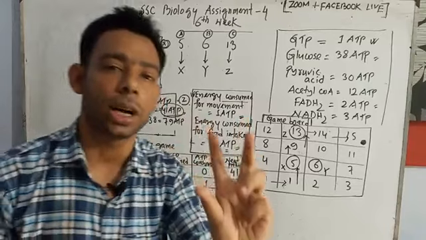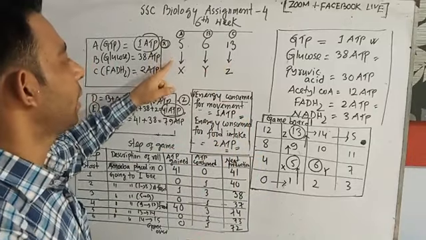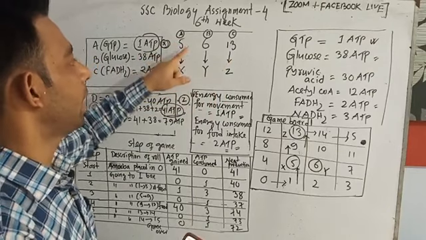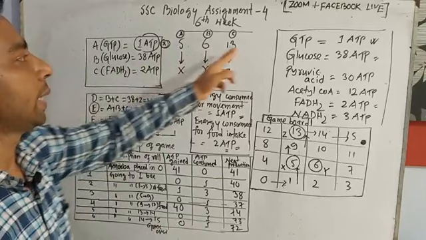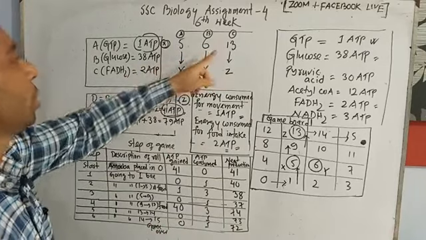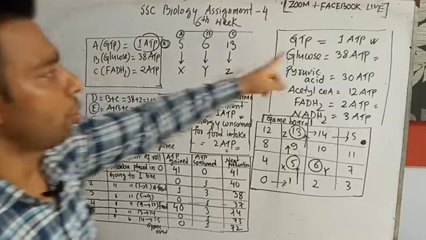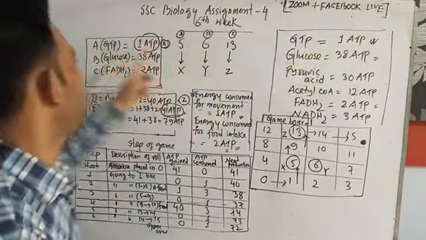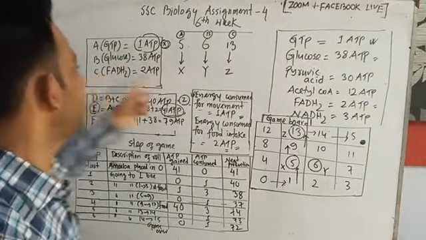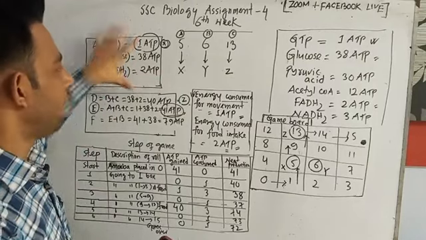I will choose 3 cards out of the 15 cards. I got the card numbers 5, 6 and 13 and counted them. The 5 number was the GTP. The 6 number card was the glucose, and the 13 number card was the FADH2. So according to the setup, 1 GTP you can write anywhere as 1 ATP, glucose gives 38 ATP and FADH2 gives 2 ATP, make sure.